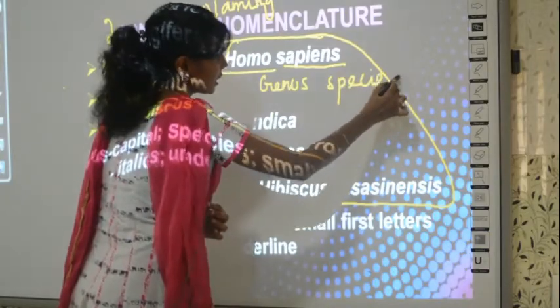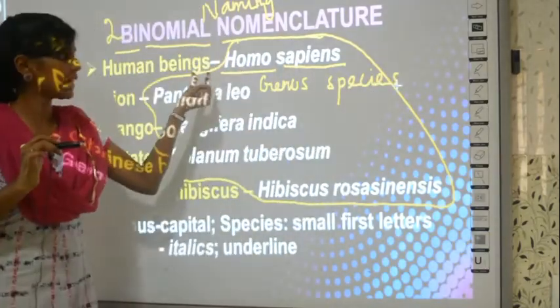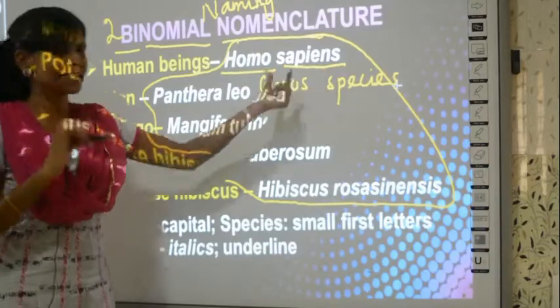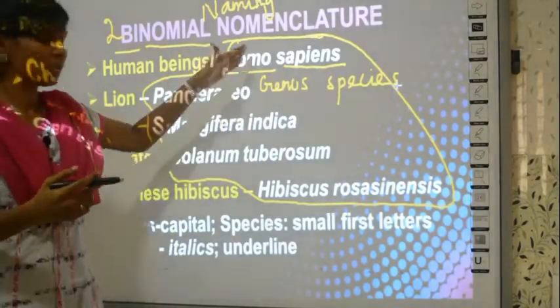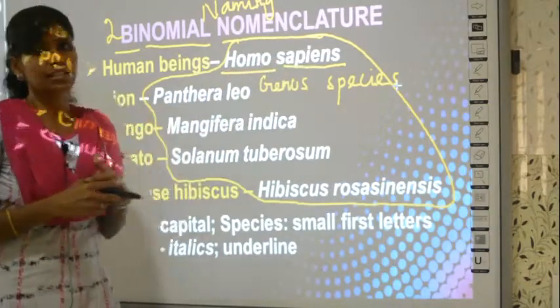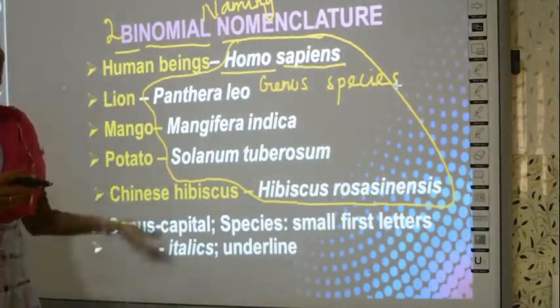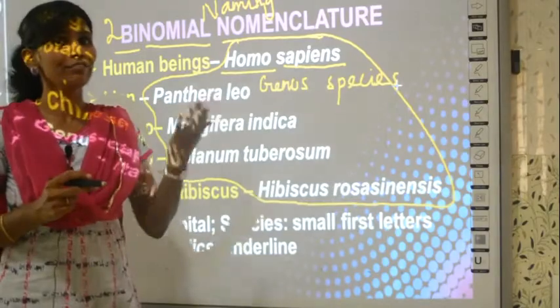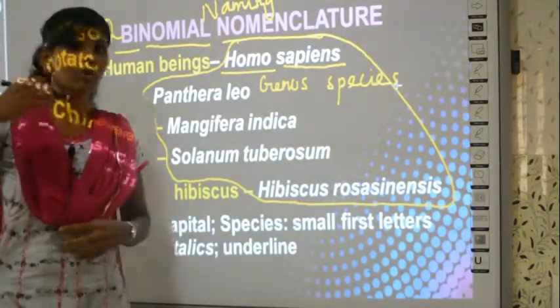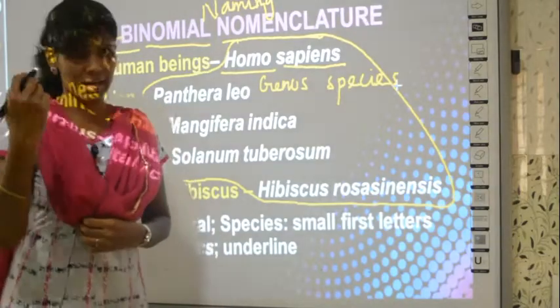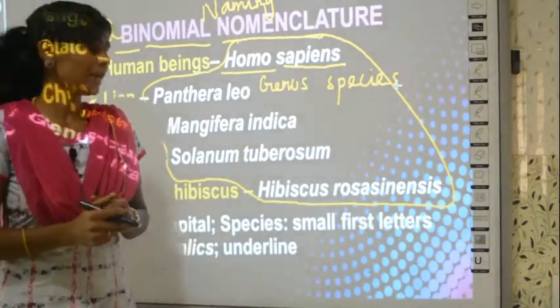So the genus name's first letter will be a capital letter and the species name's first letter will be a small letter. What are the properties? You can see them in italics, right? So every time a binomial name or a scientific name should be written in italics. What if you write with your hand? In handwritten form it should be underlined.